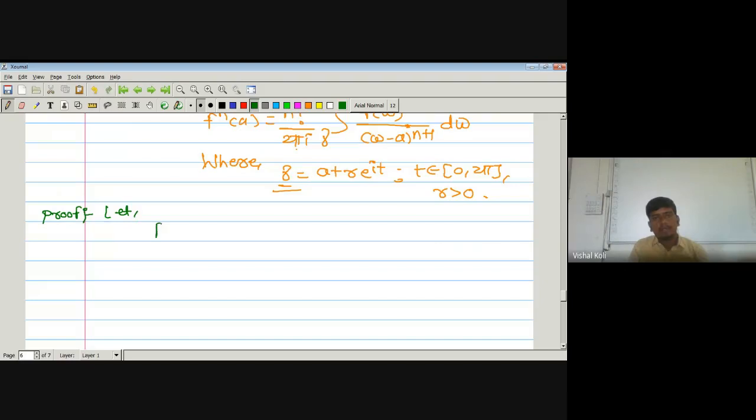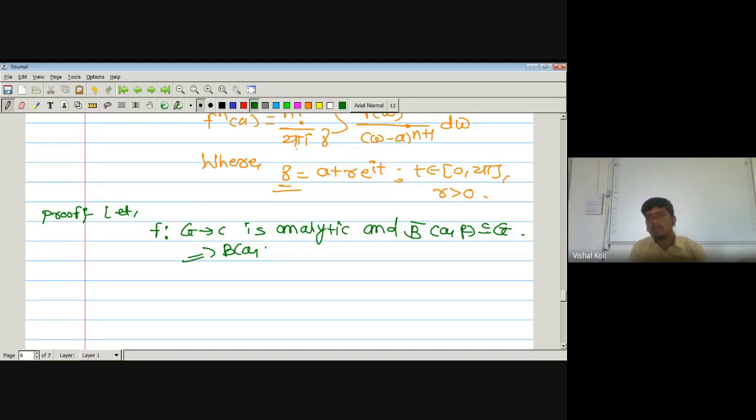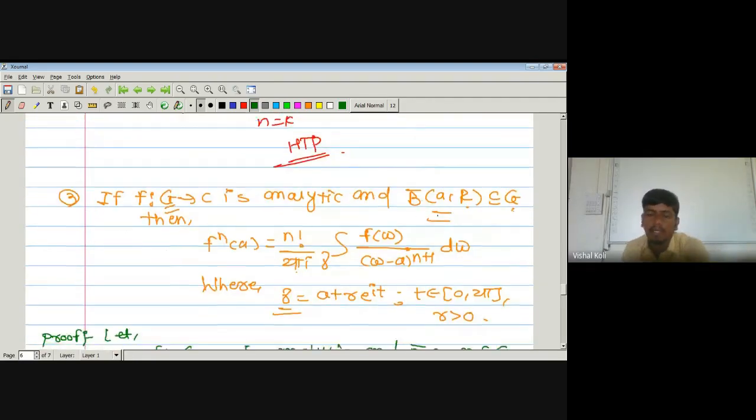Let f from G to C be analytic and the closed disk be a subset of G. As the closed disk is a subset of G, then the open disk must be a subset of G. Here the closed disk is a subset of G, and for Taylor's theorem we require the open disk, which implies the open disk must be a subset of G. That's why here we have to take capital R, since the closed disk has radius capital R. Yes.